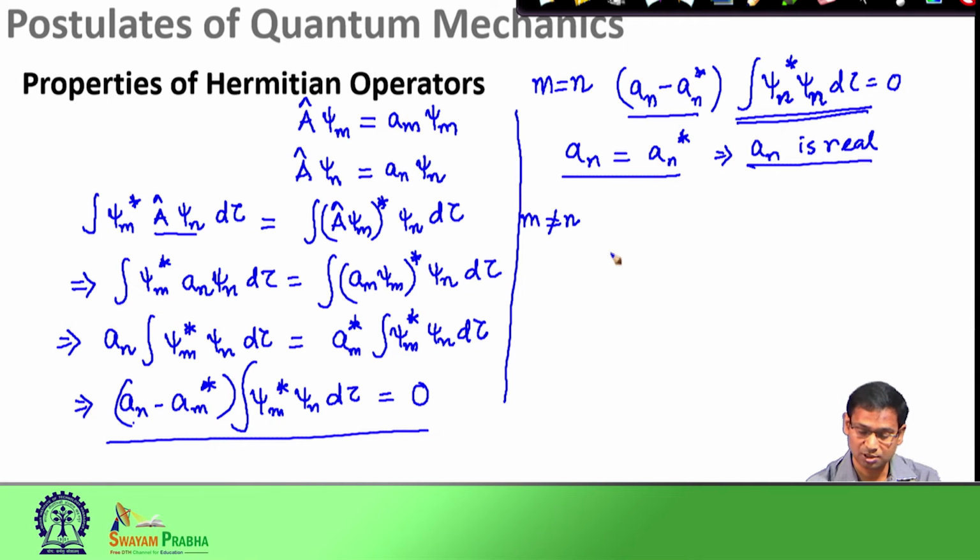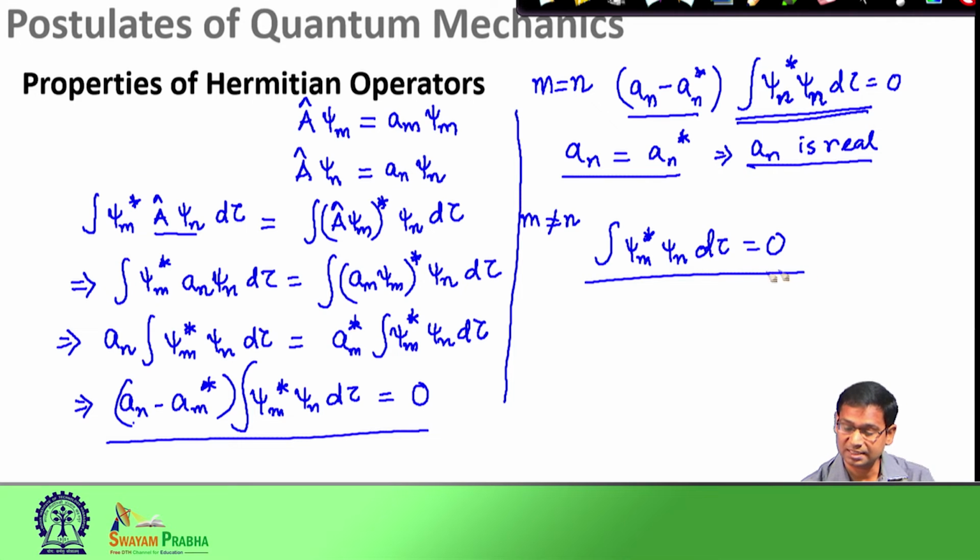So, if m is not equal to n, I see the integral of psi m star psi n should be 0. This condition, when I see the overlap of this, is actually called an overlap integral. So, the overlap of two different functions psi n and psi m star is 0.